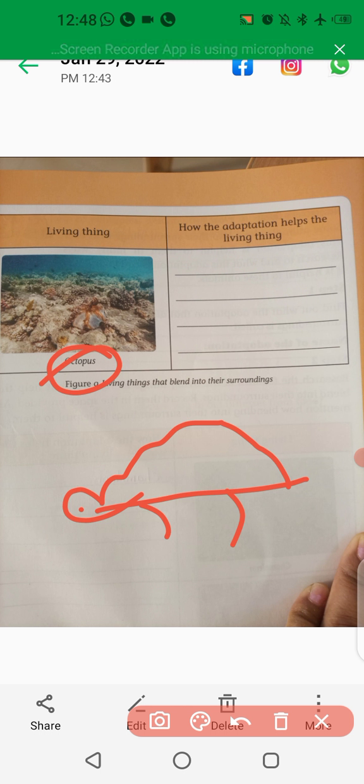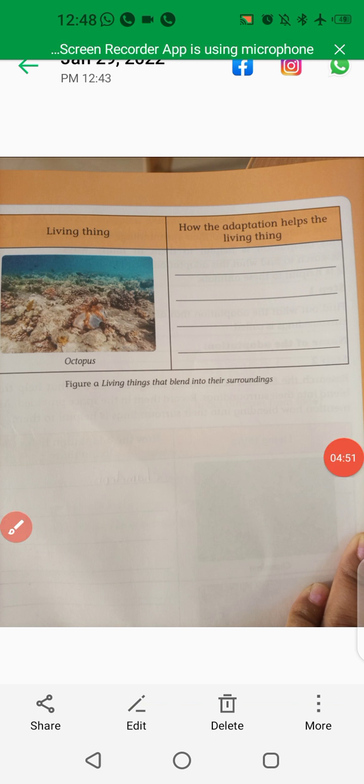Understand? And it will change its color also, and it can hide anywhere, and it protects them. Is that clear, children? You can write what you understand. Okay.